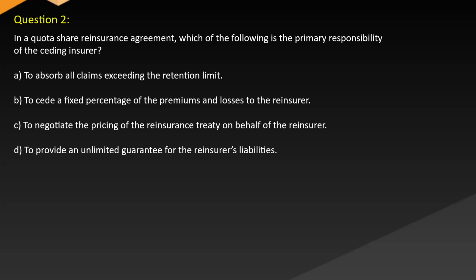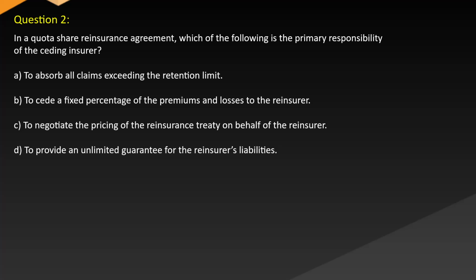Question 2. In a quota share reinsurance agreement, which of the following is the primary responsibility of the ceding insurer? A. To absorb all claims exceeding the retention limit. B. To cede a fixed percentage of the premiums and losses to the reinsurer. C. To negotiate the pricing of the reinsurance treaty on behalf of the reinsurer.